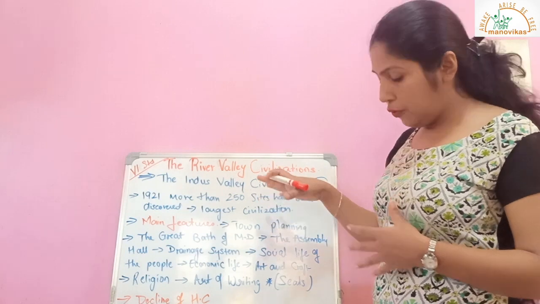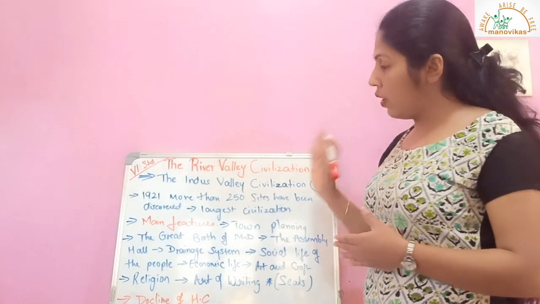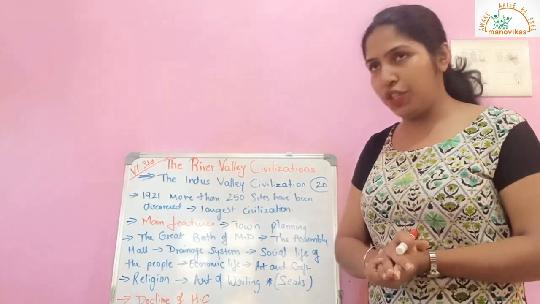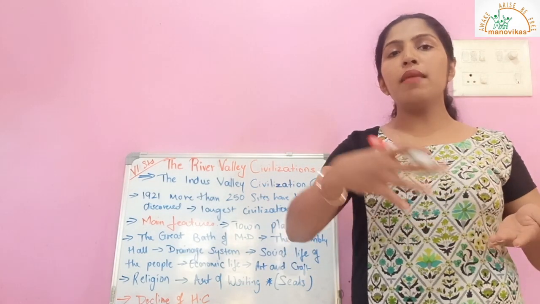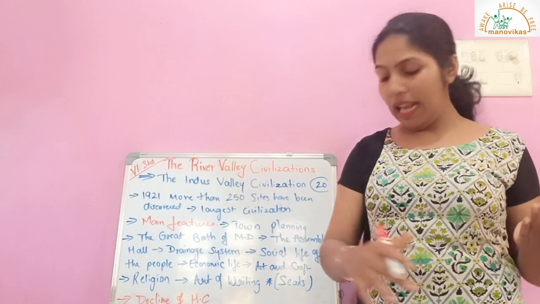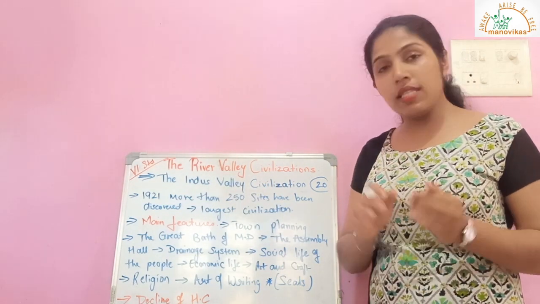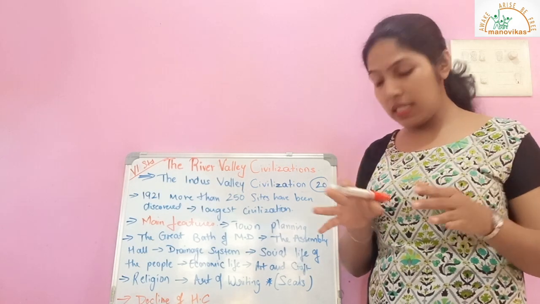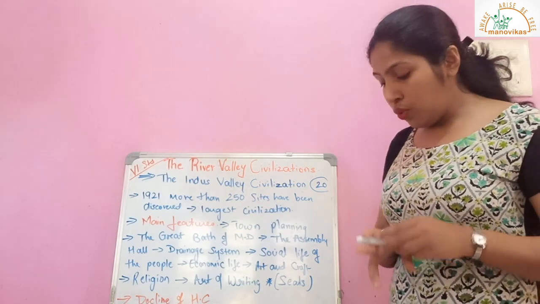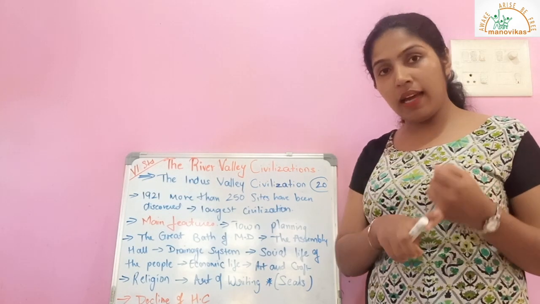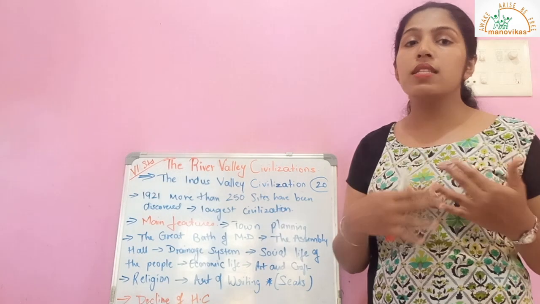So these were the main features of the Harappan civilization and Mohenjo-daro civilization. But as time passed, they saw a decline in the Harappan civilization. In and around 1750 BC, two important cities of the Harappan culture, Harappa and Mohenjo-daro, disappeared.